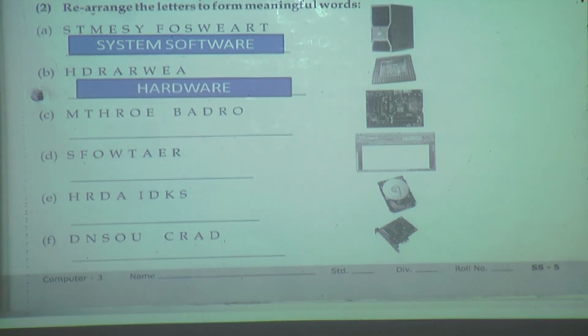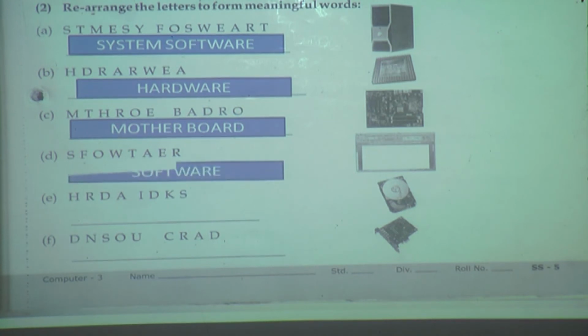Hardware. The third picture is, nice, motherboard. Motherboard. What is the fourth one? It is software.